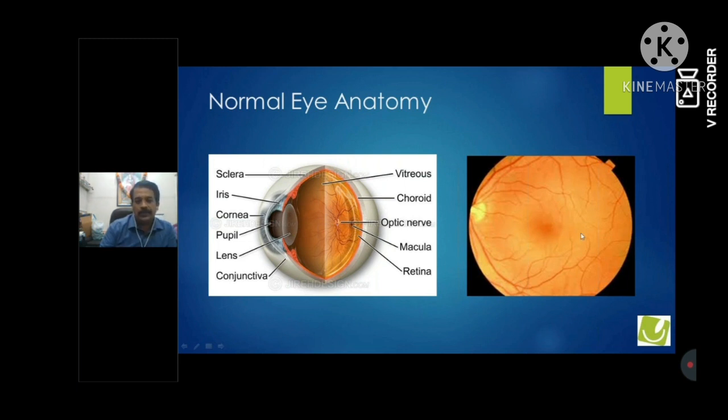Here you can see a normal retina in the funduscope. This is the optic disc. This is the left side, so we are seeing the left eye. This is a venous structure, which is dark red in color. This is an arterial structure, which is light red in color.